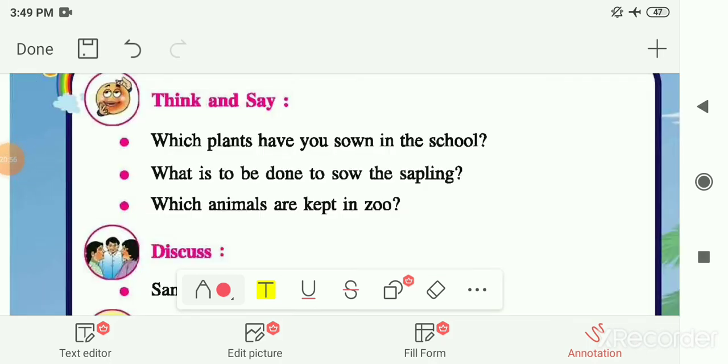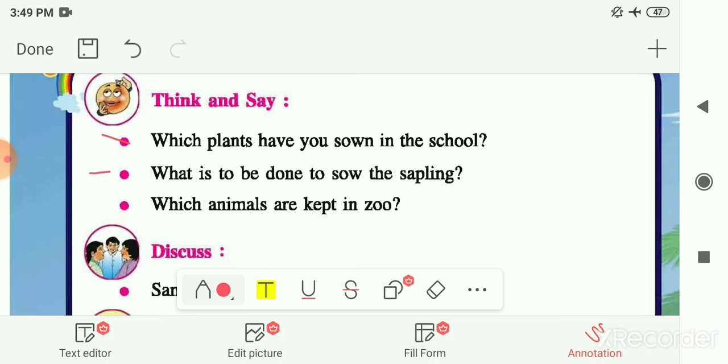Now here on page number 45, you have to just think and say. The first one is, which plants have you sown in the school? Which plant have you sown in your school? You have to say, like a mango tree, an ashoka tree, whatever plant you have sown in your school, that you have to say.